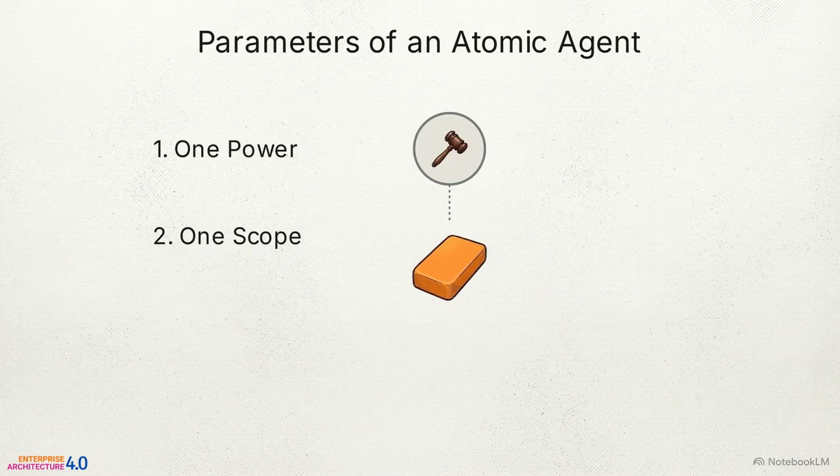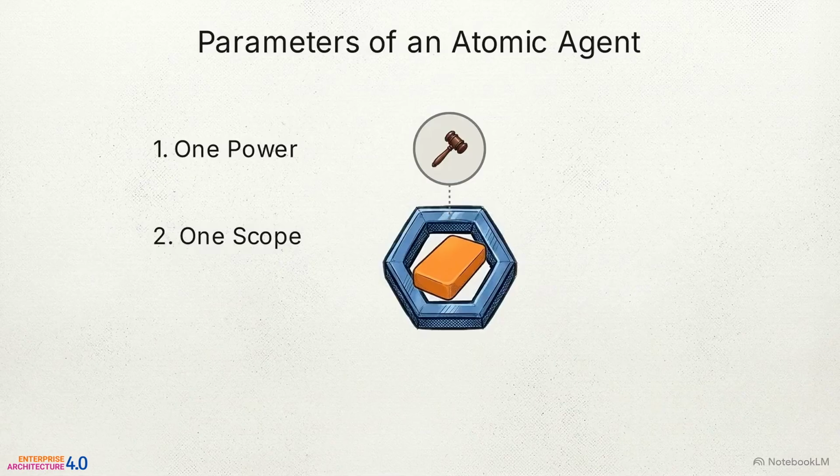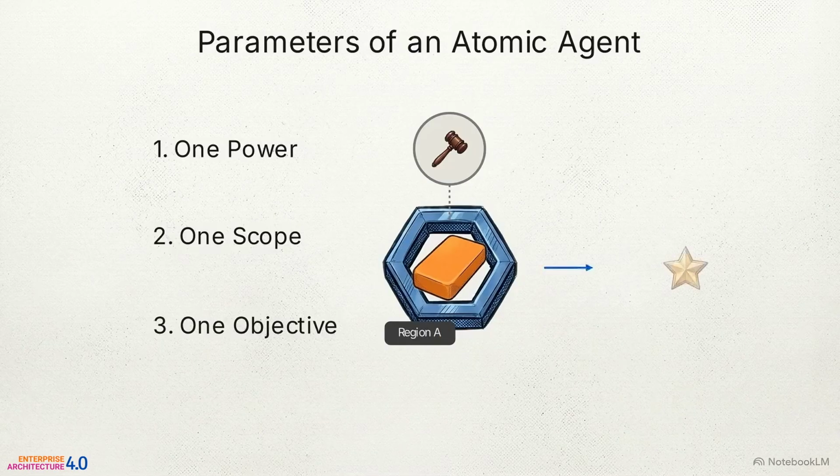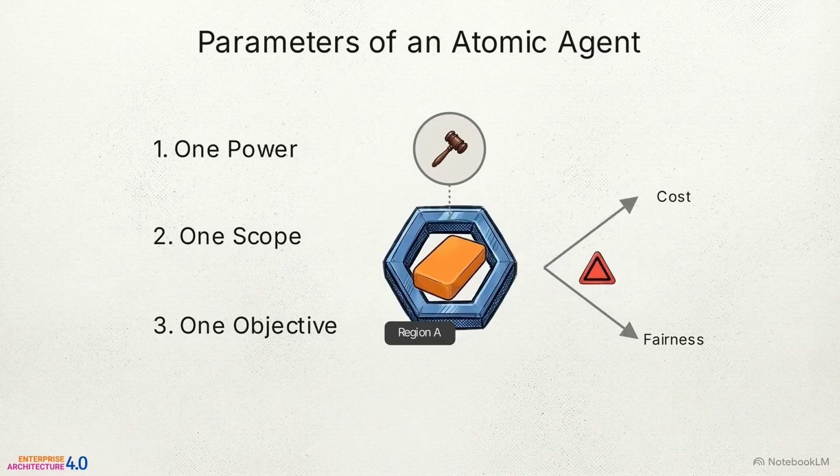The second parameter is one scope. This is the specific domain the agent operates within. A pricing agent scoped to a single product tier in a single region has one scope. If it begins pricing across regions with different regulations, it requires a different rulebook. The third is one objective. The agent optimizes for a single declared outcome. If an agent is silently balancing cost reduction against customer fairness, it is making implicit trade-off decisions.